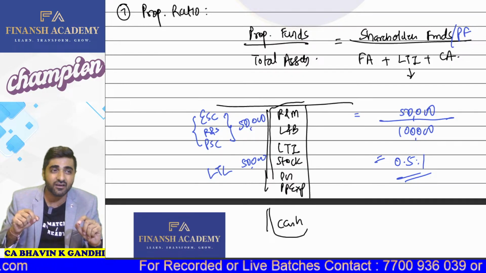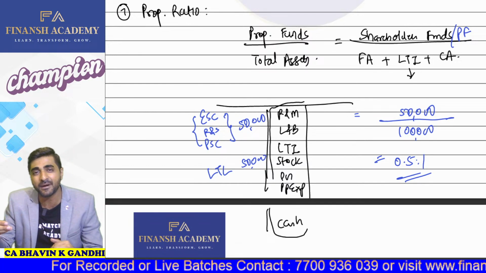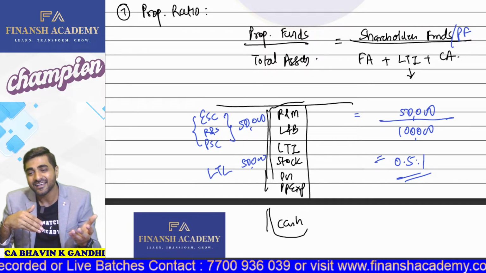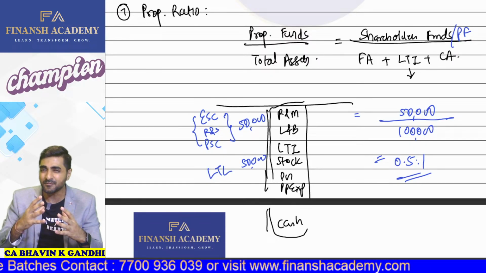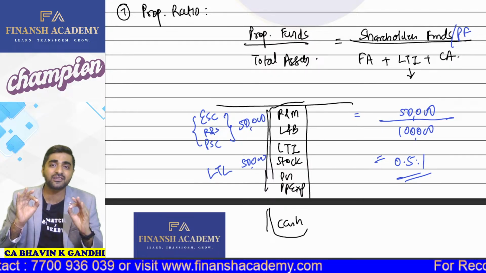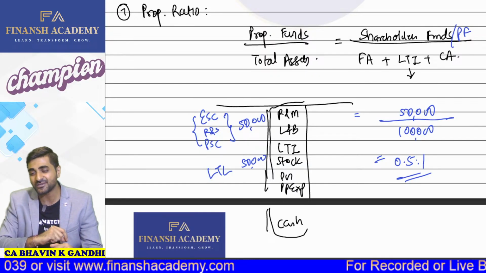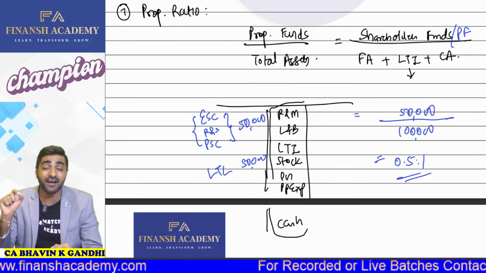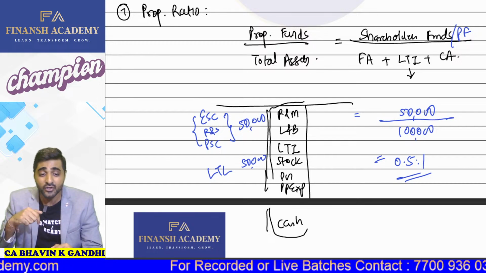All these are important parts: why stock and prepaid expenses are treated as non-quick assets, and why debtors are treated as quick assets and not something else. All these things play a very important role in your conceptual clarity. If tomorrow you are my student and someone asks you, in your quick ratio, why are debtors not excluded? Why are debtors not treated as non-quick assets? Right? So you have an answer.